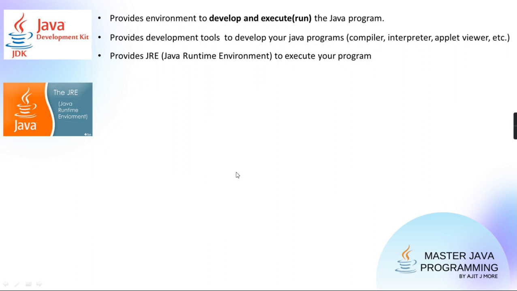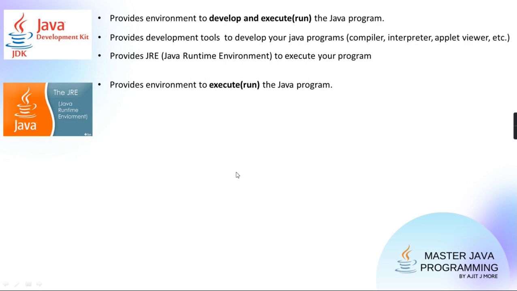And if his code is using some library, will there be any problem, or can it refer to the libraries from that JRE? Yes, because all the libraries are also shipped with that JRE. Clear?